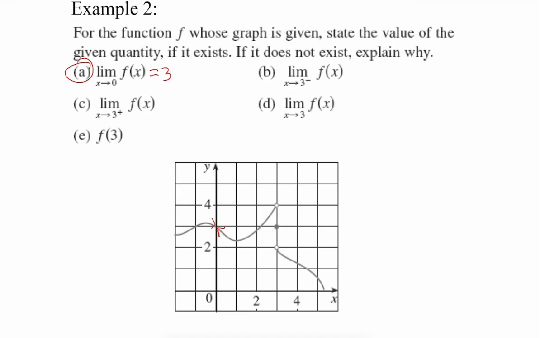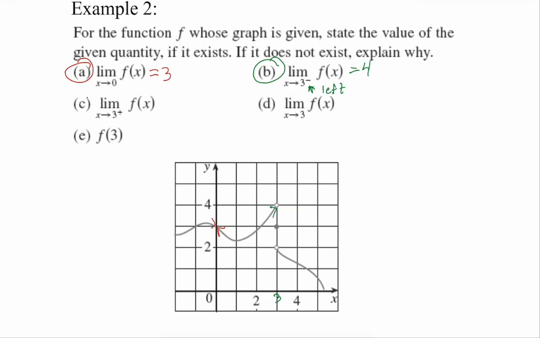Now, B is saying it has a specification that we are coming in from the left. So it's a left side limit. So here's 3. If we come in from the left, we are heading to a height of 4. Now, I don't care that we don't land there. Doesn't matter. That's not what a limit's saying. Where are you heading? Well, if I'm walking and I'm at 2.9, I'm heading to a height of 4. Don't care if we get there. That's where we were heading.